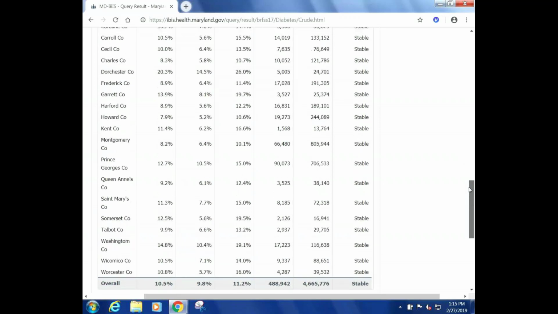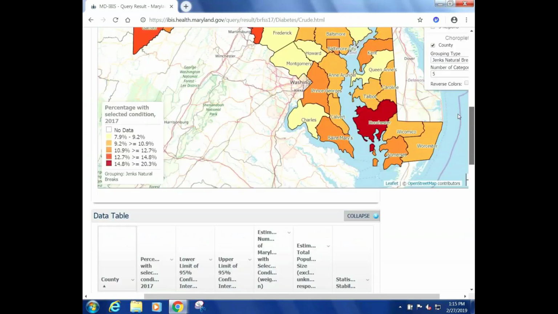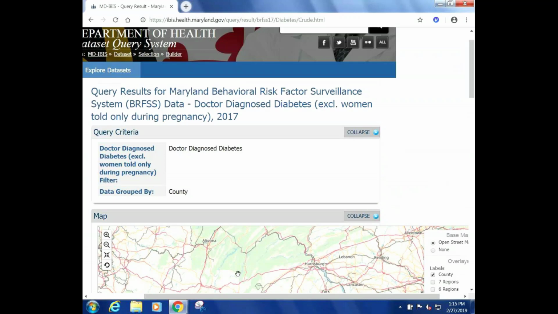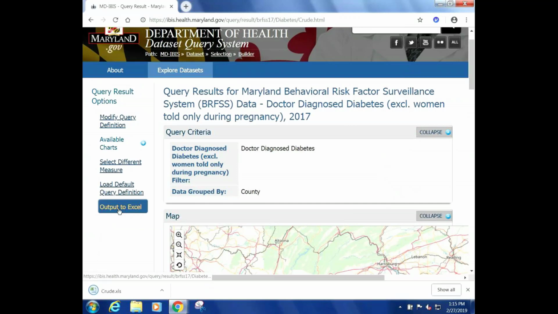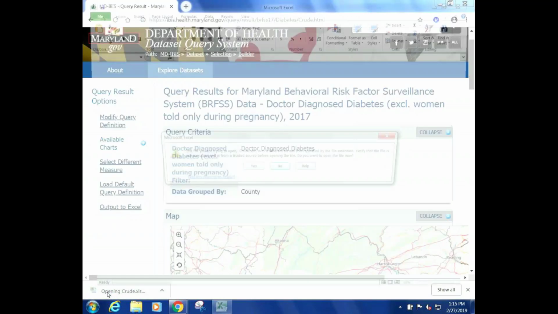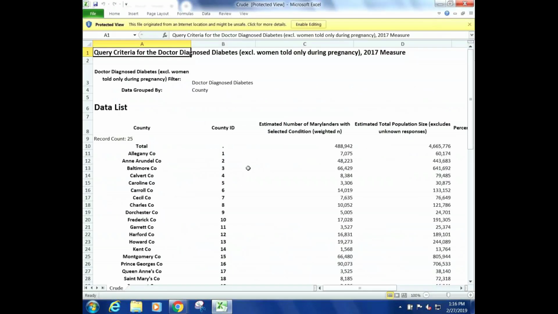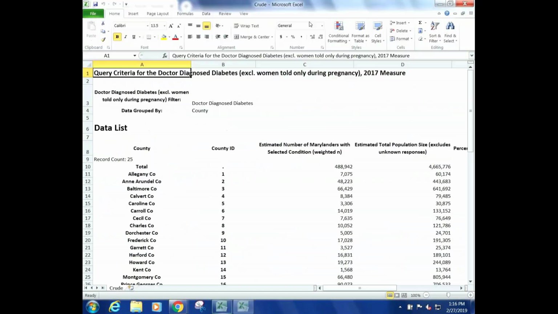And if this is something that you would like to keep and use, I would like to show you, if you scroll back to the top of the screen, there is a button that says Output to Excel. If you click that button, you'll see that automatically an Excel spreadsheet shows up. And when you open that spreadsheet, you will see all of the data that are in the table.